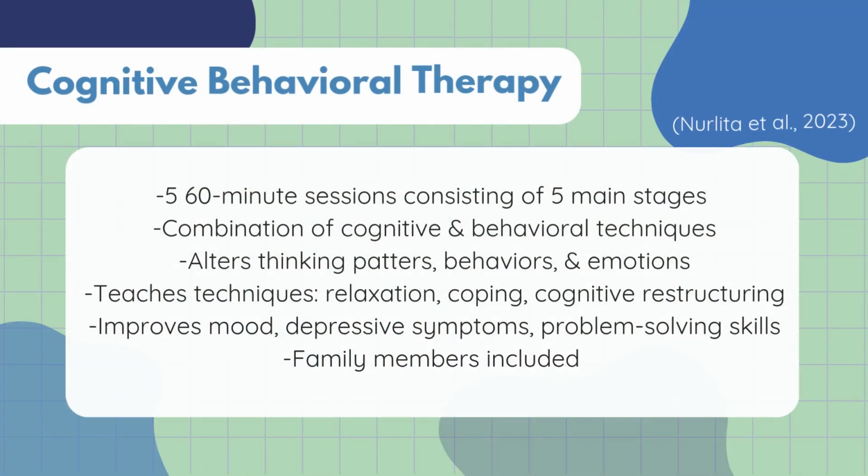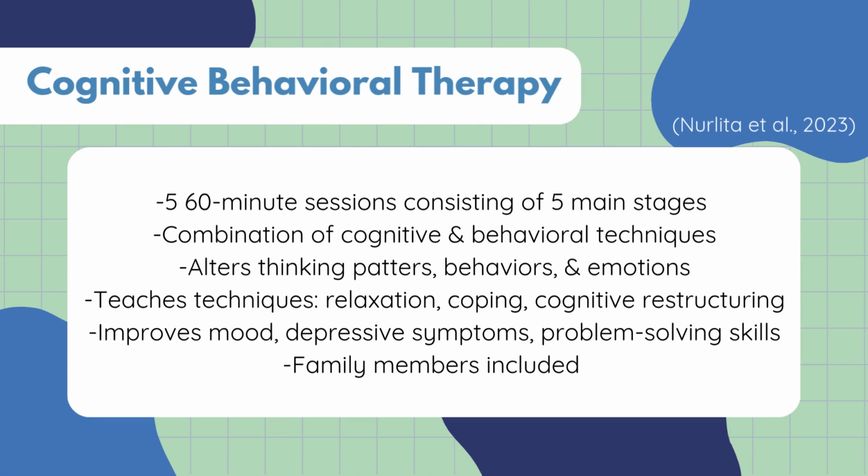The process of cognitive behavioral therapy, or CBT, is typically 5 60-minute sessions that move through 5 main stages. The first stage is an initial assessment. Next is identifying negative emotions and beliefs that urge individuals to continue using substances. Developing strategies to address the negative emotions and beliefs is the third stage. During this, the therapist teaches the client how to replace negative emotions and beliefs with more positive ones. The fourth stage is implementing behavioral interventions such as relaxation techniques. And the last stage is the closing session to summarize everything learned in therapy.